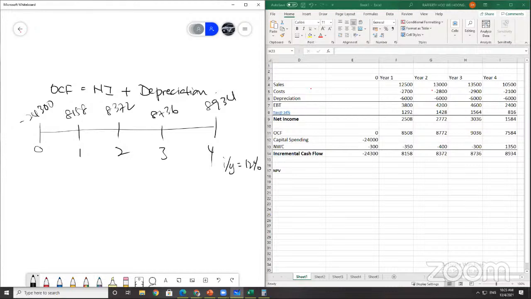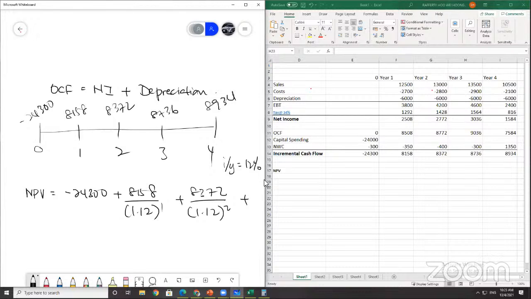So now to calculate NPV, you know, NPV equals to negative 24,300, plus 8158 divided by 1.12 power of 1, plus 8372 divided by 1.12 power of 2, plus 8736 divided by 1.12 power of 3, and 8934 divided by 1.12 power of 4.